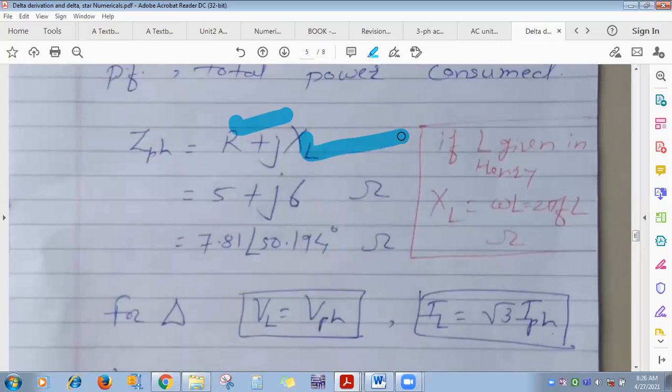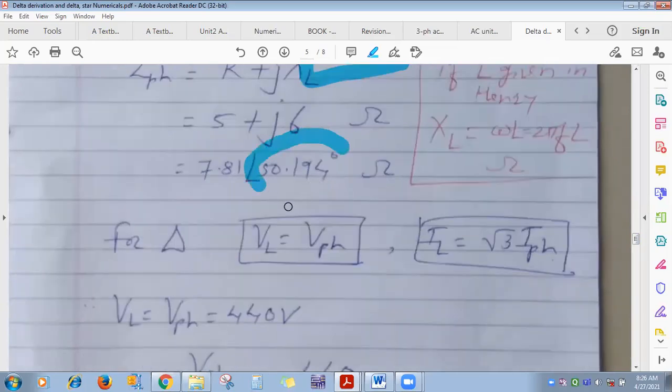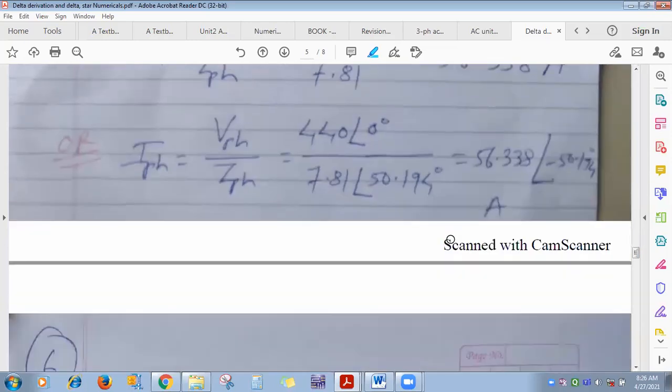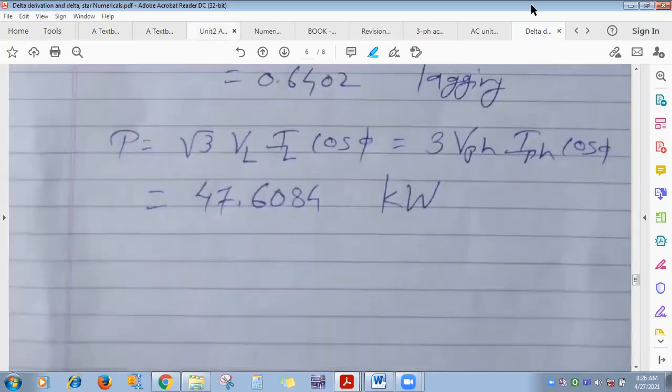Whether you get asked to calculate L or C: L is in henry, C is in farad or microfarad. Concentrate on each and every factor. Angle, I told you, angle positive means lagging power factor. Angle negative means leading power factor. So all types of numerical we have covered. Anything else left? All points we have covered, right?